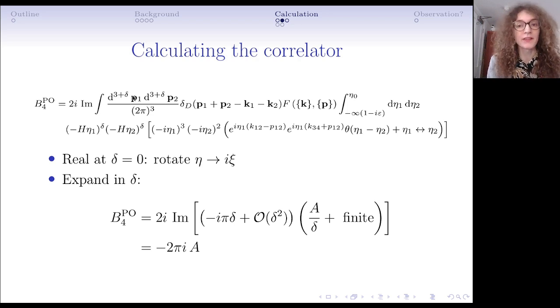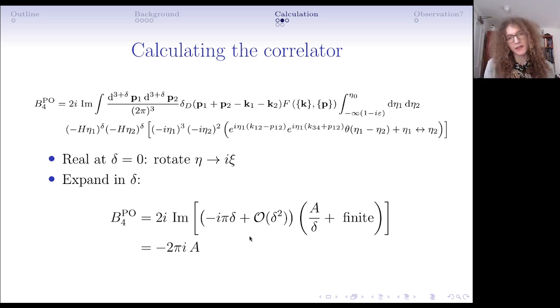And so what we can do is, since the parity-odd correlator is imaginary, we can expand after performing this rotation these 2 delta-dependent functions in delta, and what we end up with is that the parity-odd part of the trispectrum is given by some part proportional to delta, which vanishes as delta goes to 0, multiplying the 1 upon delta divergence from the rest of the integral in dimensional regularisation, so that the overall result is negative 2i times the residue of the 1 upon delta divergence. And so when we compute the integral, we just need to get the residue of the 1 upon delta divergence.